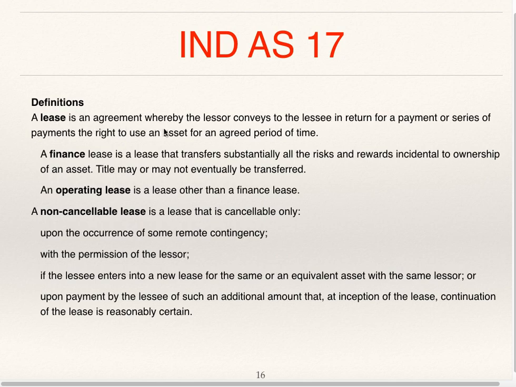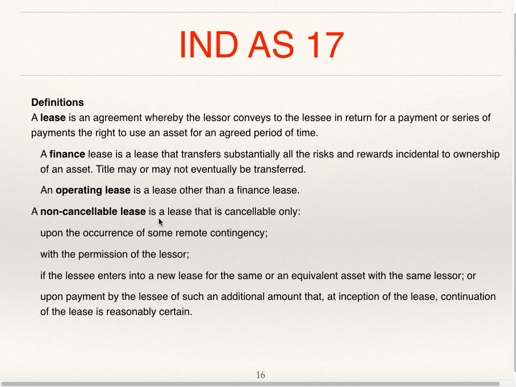Definitions: a lease is an agreement whereby the lessor conveys to the lessee, in return for a payment or series of payments, the right to use an asset for an agreed period of time. A finance lease is a lease that transfers substantially all the risks and rewards incidental to ownership of an asset. Title may or may not eventually be transferred. An operating lease is a lease other than a finance lease.